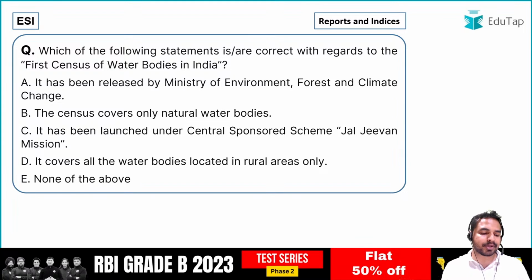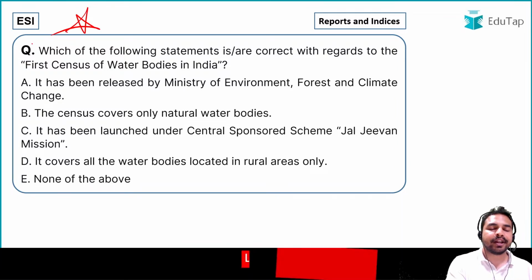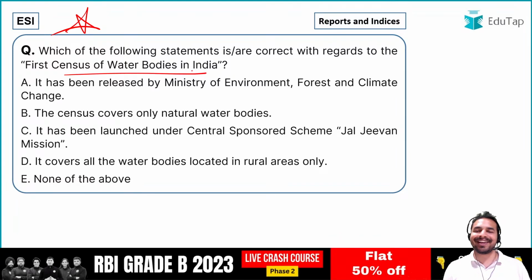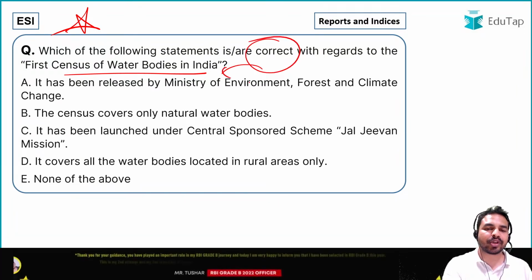Next question, guys, is in front of all of you from a very important report. The report here is the first census of water bodies in India. So guys, quickly go through these statements and tell me which statement is correct with regard to the first census of water bodies in India.